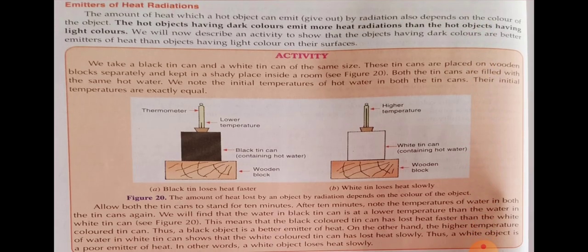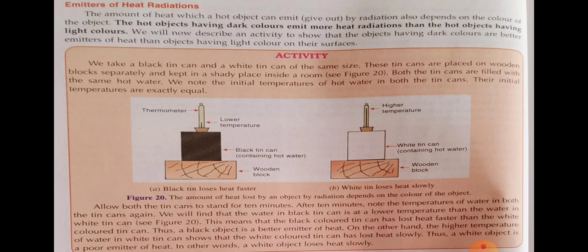Next one is emitters of heat radiation. Means the hot objects having dark colors emit, that is give out, more heat radiation than the hot objects having light color. See, this activity is the same as the previous. We take a black tin can and a white tin can of the same size. These tin cans are placed on wooden blocks separately and kept in a shady place inside a room.